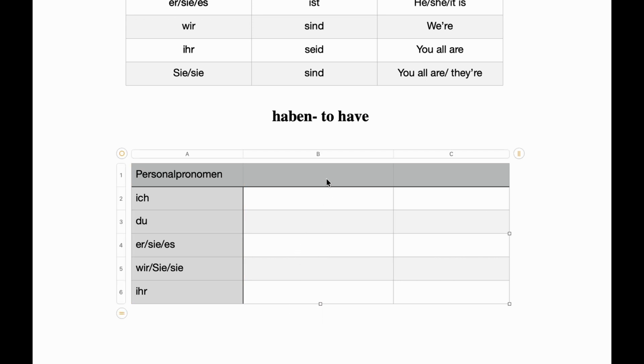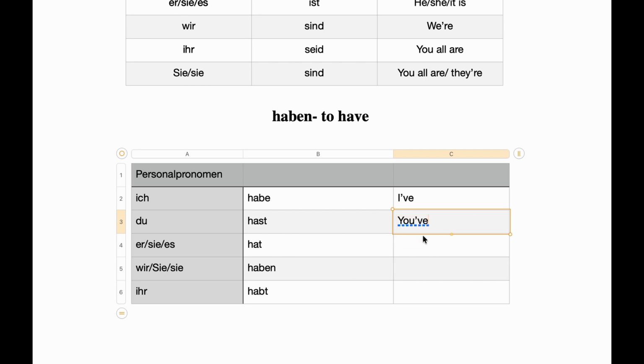So the conjugation of haben with ich is habe. Ich habe. Next we have du hast. Next we have er, sie, es hat. Wir, Sie, sie haben. Ihr habt. Which means I have. You have.